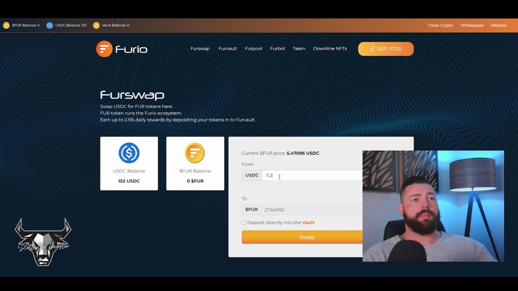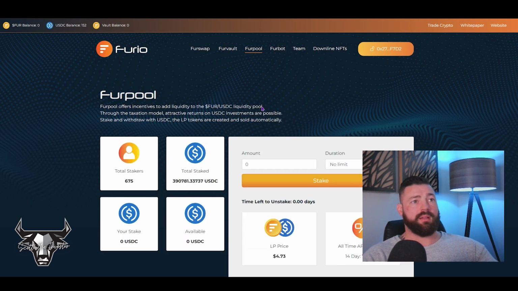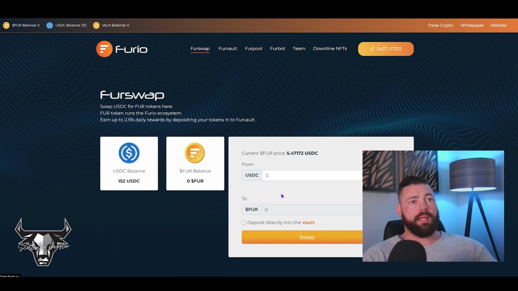If you want to leave some money behind, you don't have to put that all in here. Let's say I wanted to put some money into the Furio pool, and I wanted to leave, say, $10 behind. I can come over here and just say 142, and then it would leave some additional USDC in my wallet. So it's whatever you guys want to do. For the purposes of this explanation, I'm going to click max here.